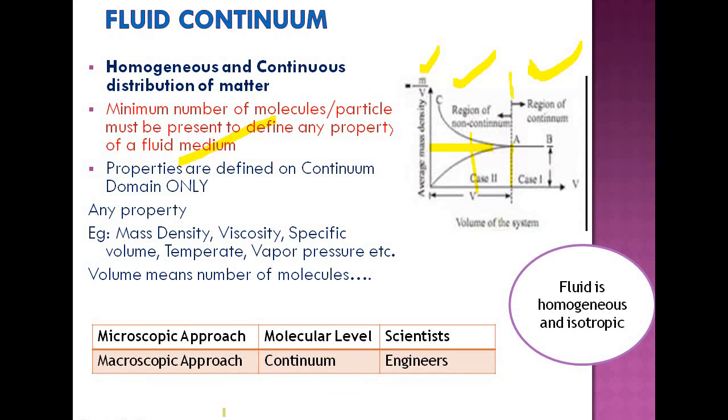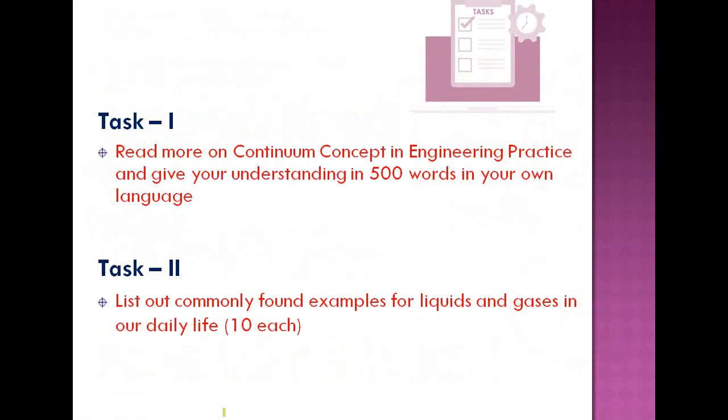The same analysis you can study in thermodynamics also. There you consider a thermodynamic system, and in a thermodynamic system also you define the continuum. So in all engineering practice, our properties and discussions are based on the continuous distribution of matter only, unlike molecular scientists, who deal with molecular level properties.